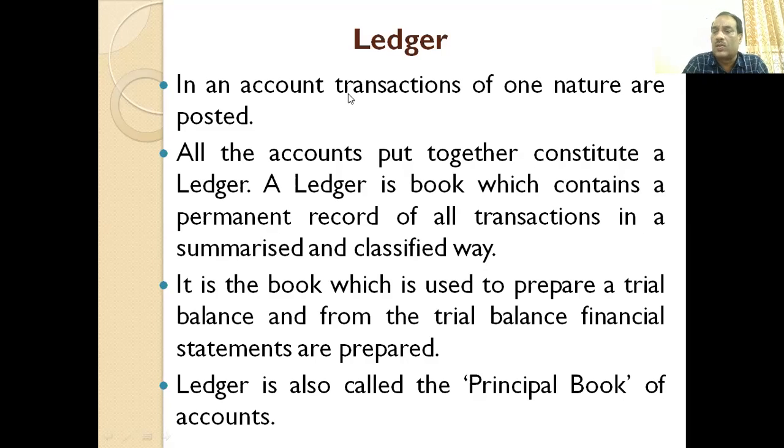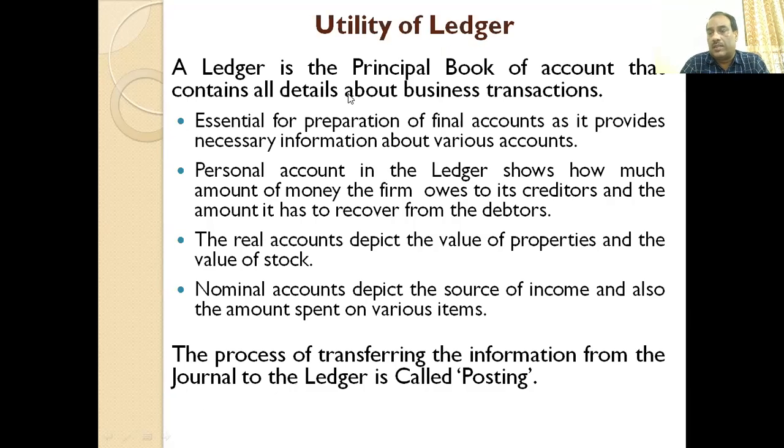So ledger is also called the principal book of accounts. We have already discussed that. Then what is the utility of ledger? Ledger is very useful, as you know. It contains all the records, all permanent records. A ledger is the principal book of account that contains all details about the business.